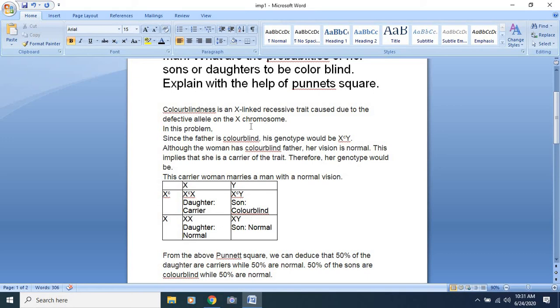So whenever such types of questions are asked, you have to write the answer this way. I hope this answer is clear to you, what has been asked and how we have displayed it with the help of the Punnett square. Then you have to write down the conclusion: how much percentage of daughters and sons are normal, colorblind or carrier.